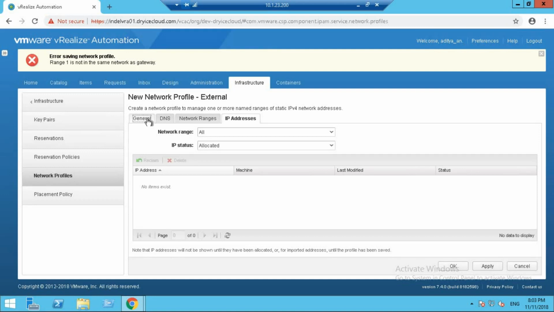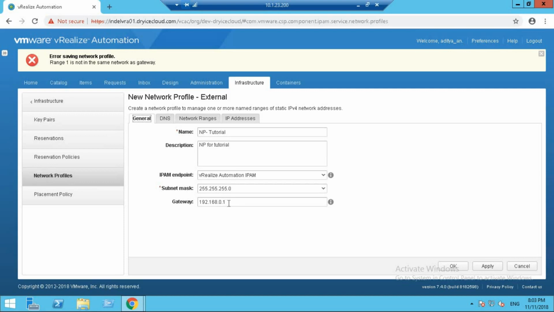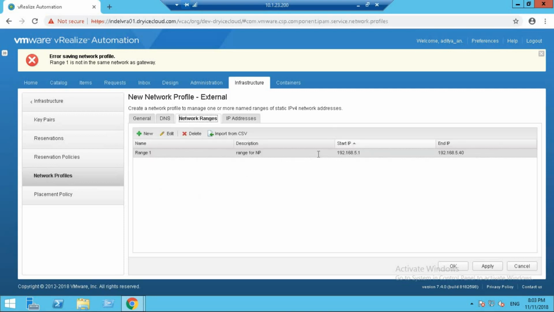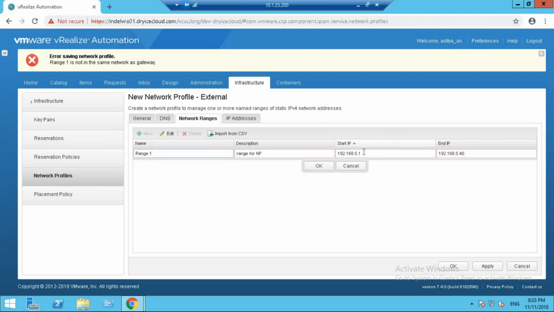Oh, okay. I think I made a mistake here. The gateway, sorry, this was completely a mistake on my part. If we're going to create a network range, then it should be in the same network as the gateway. Let's start it from 5, and the end IP.